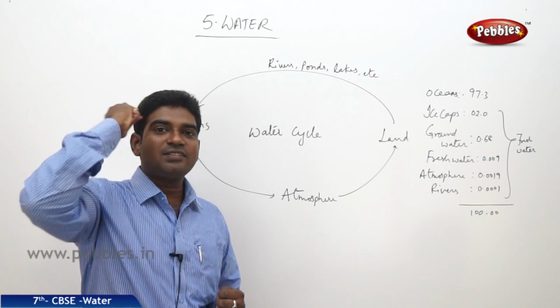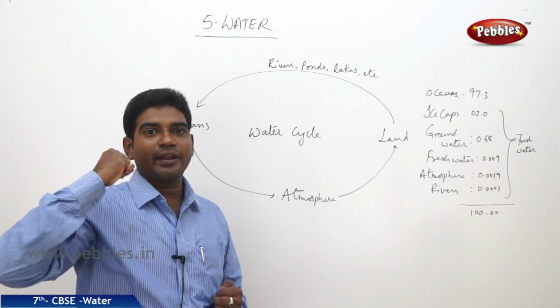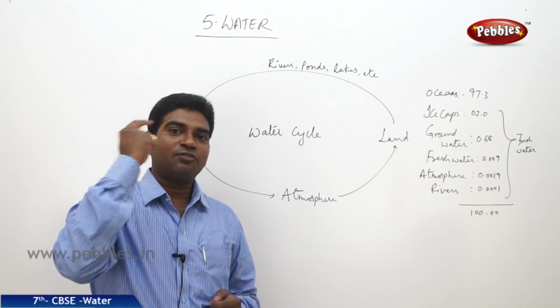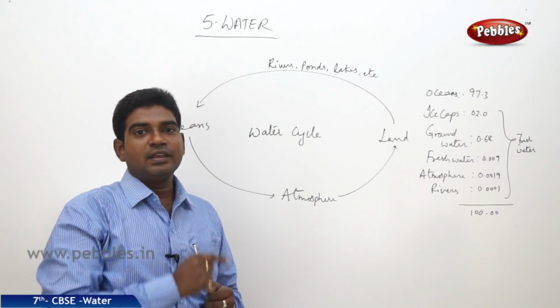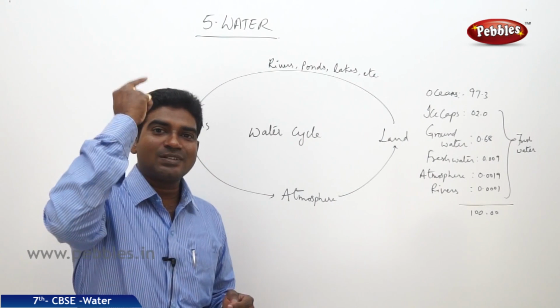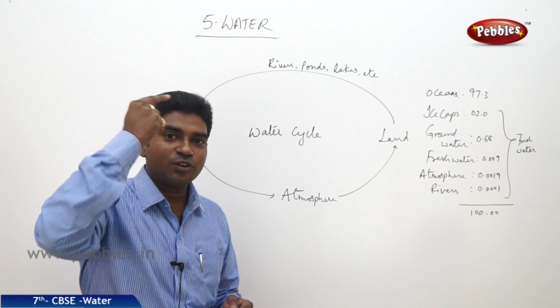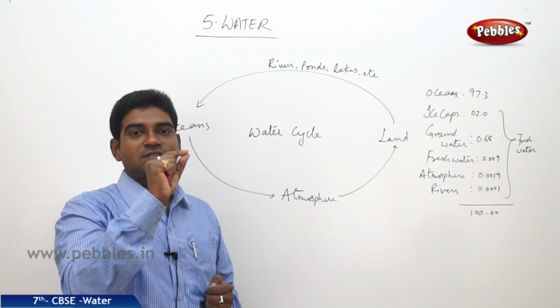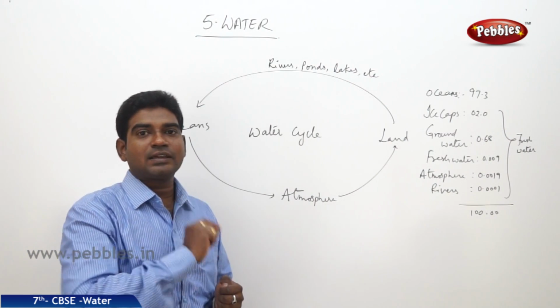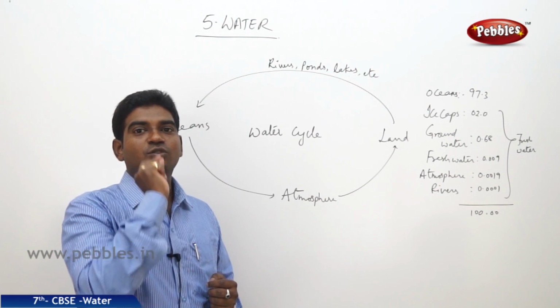But once it reached the clouds and started to move there, it is again experiencing the falling of temperatures. Once the temperature started to fall, the water vapor in the clouds will start to convert itself into tiny droplets of water again. Because when water is heated at the ground level, it got converted into water vapor.